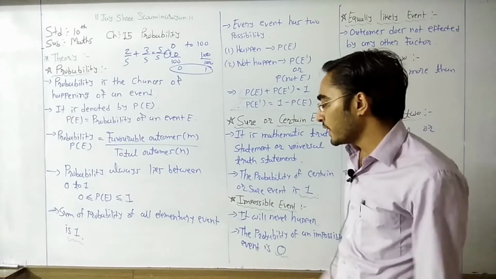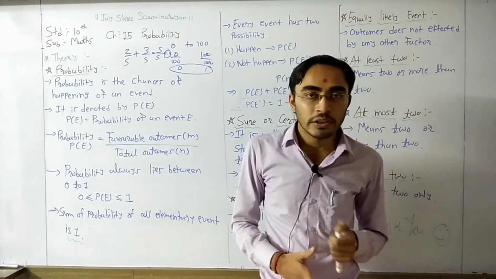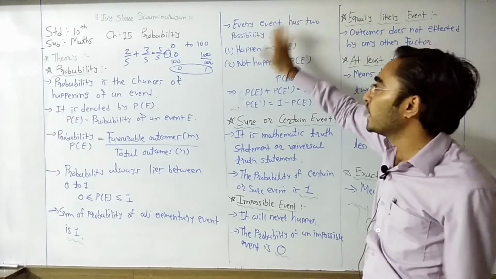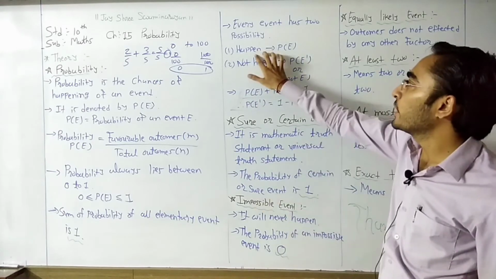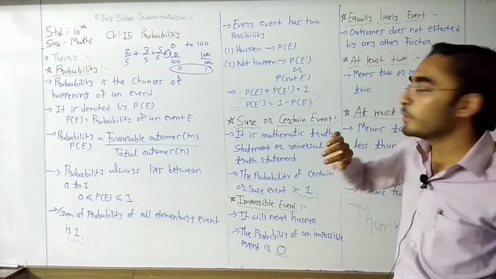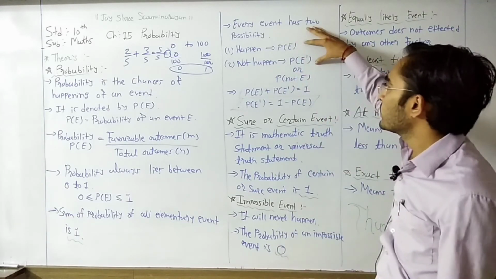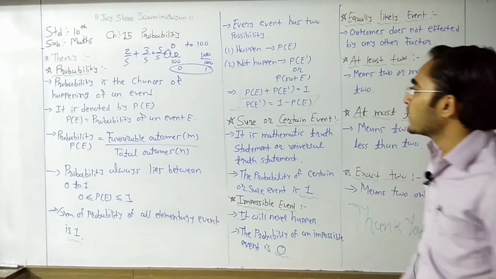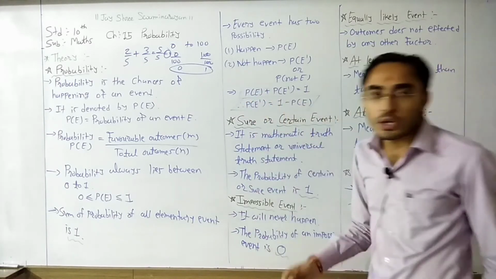If the event happens, it is represented by P of E. If it does not happen, it is represented by P of E dash, otherwise P not E. So P of E plus P of E dash is equal to 1.